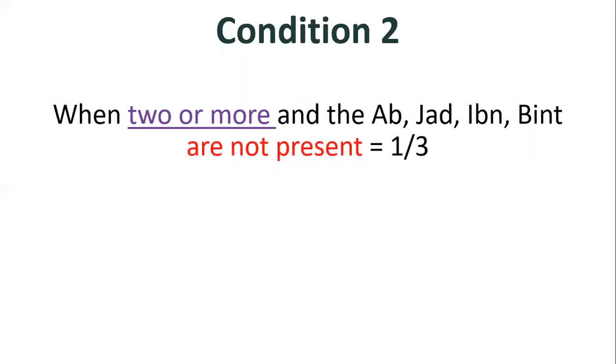Condition number 2 is very similar to condition number 1. The only difference being, rather than saying when alone, we say when two or more. So when two or more and the ab, jad, ibn, bint are not present, they will receive 1/3 of the inheritance. So in the example, we can see zawja, akh li ummin number 1, akh li ummin number 2, and